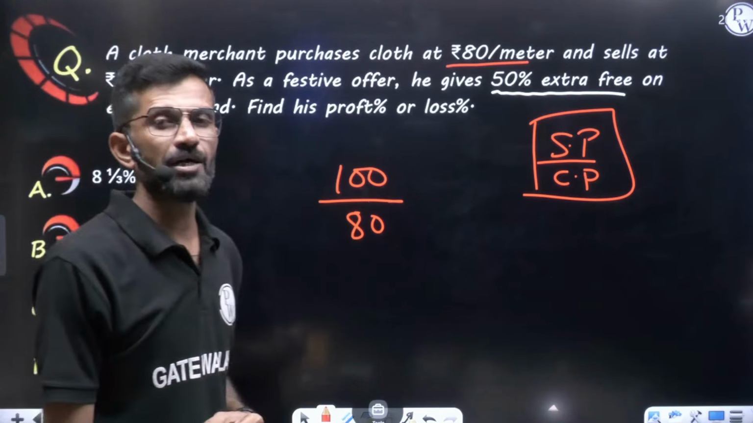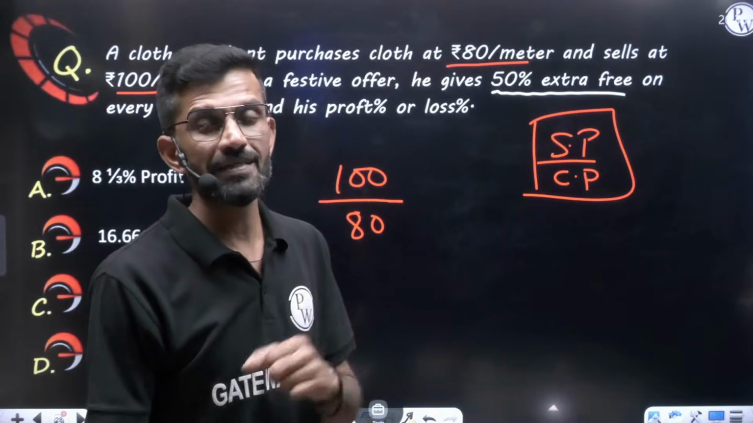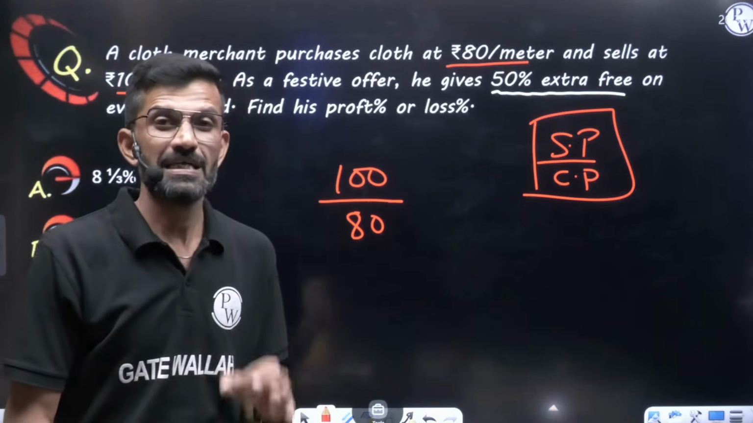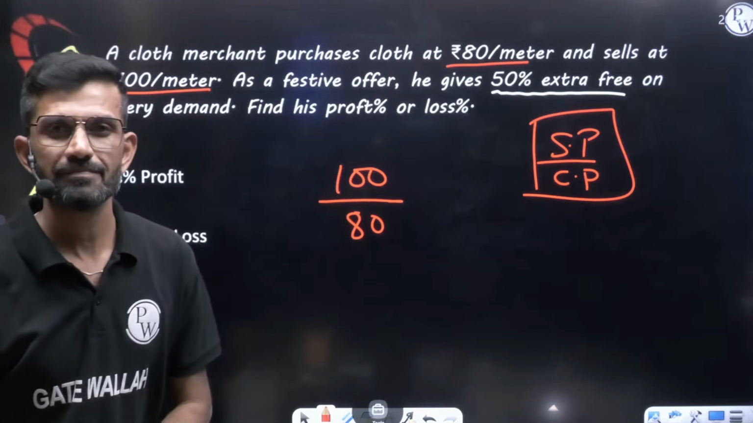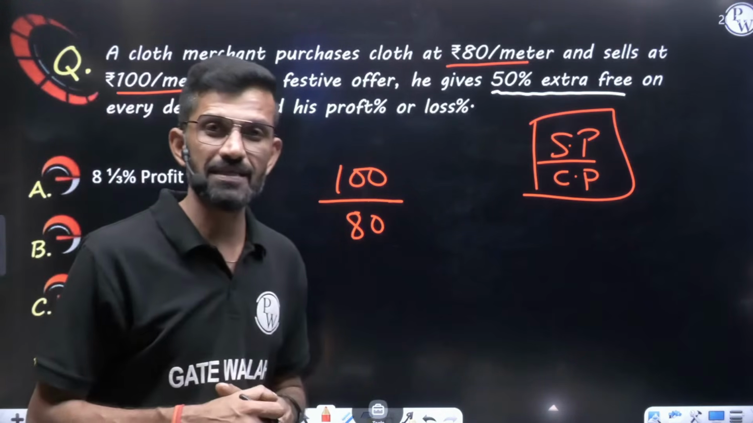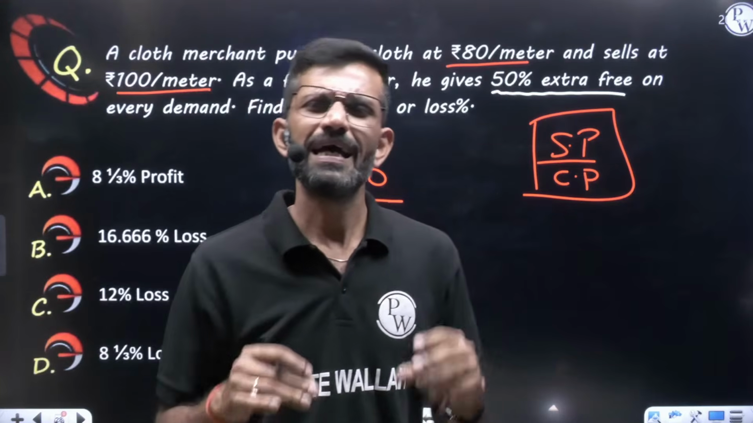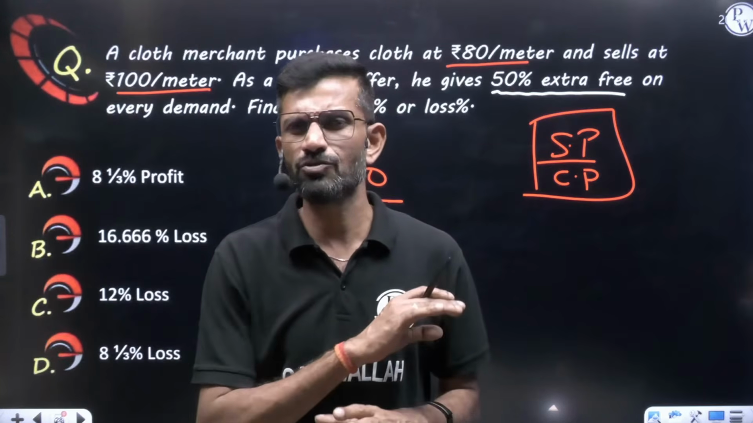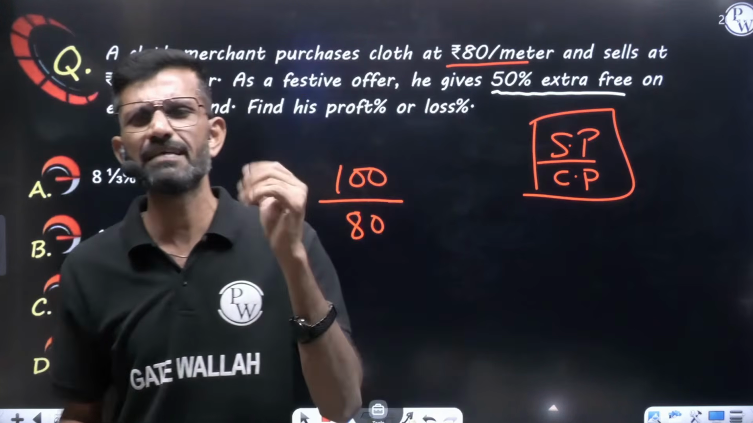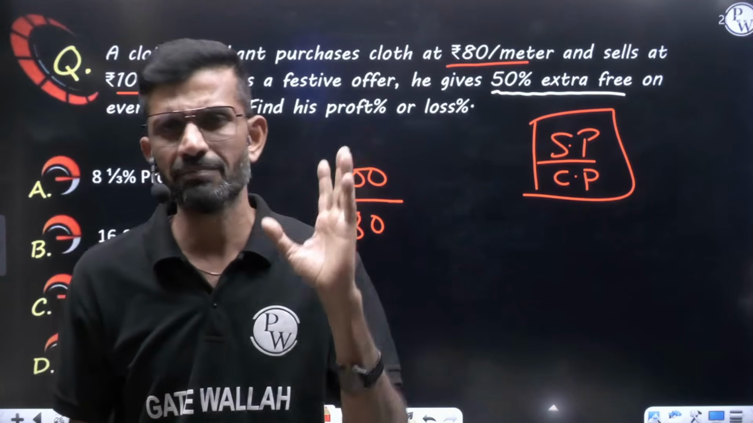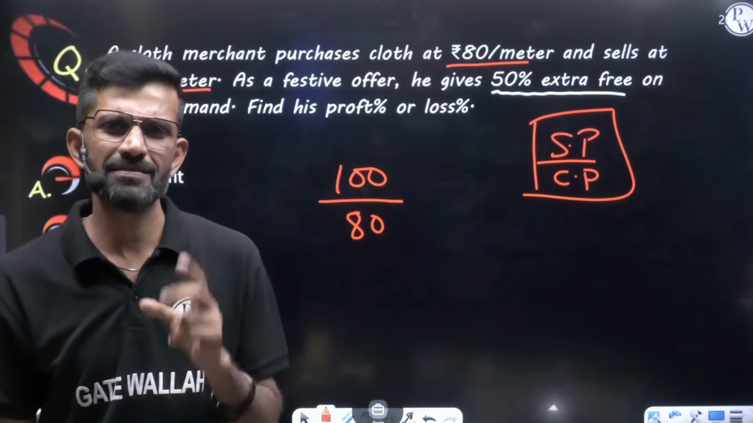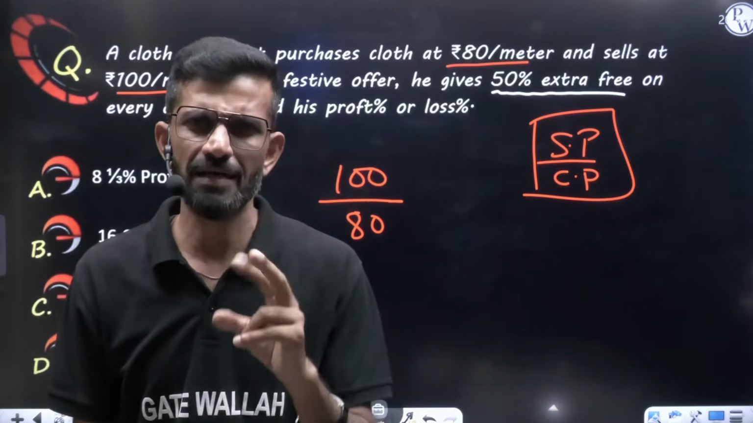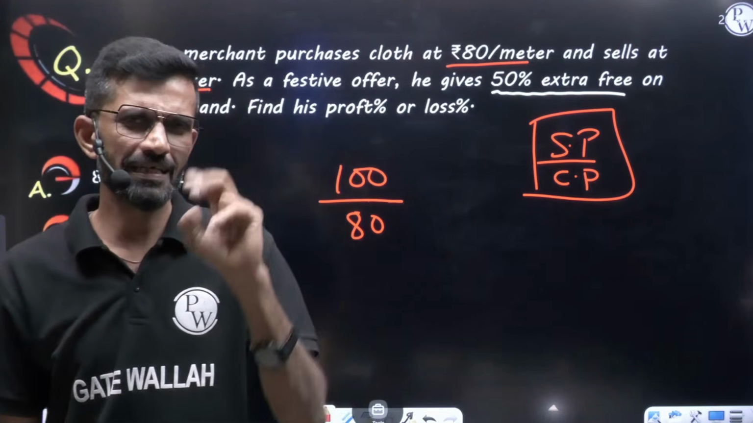Moving to the second part of the question. In the second part they are saying he gives 50% extra free on every demand. Think of any value. Any value you can take, my dear friends. No need to worry. You will get the exact answer. Any value. How much cloth the customer asked? Any value you can consider. For example, consider the customer came and asked, give me 2 meter cloth.